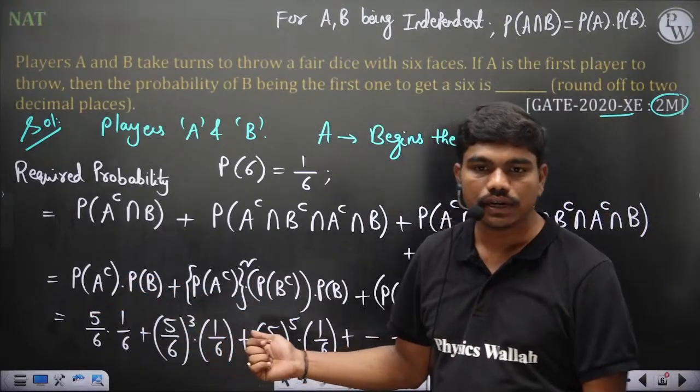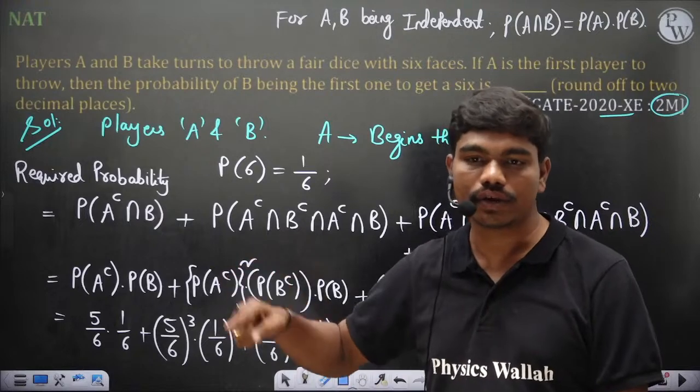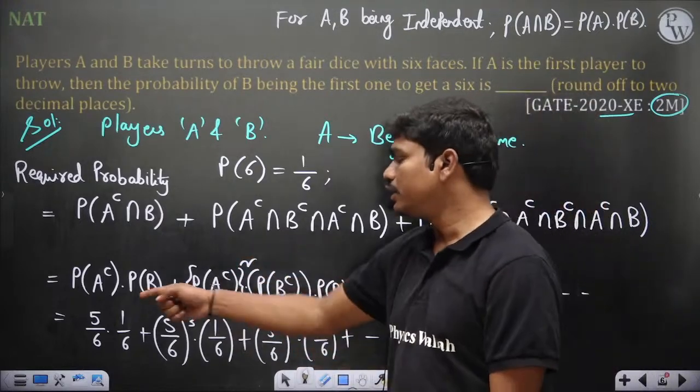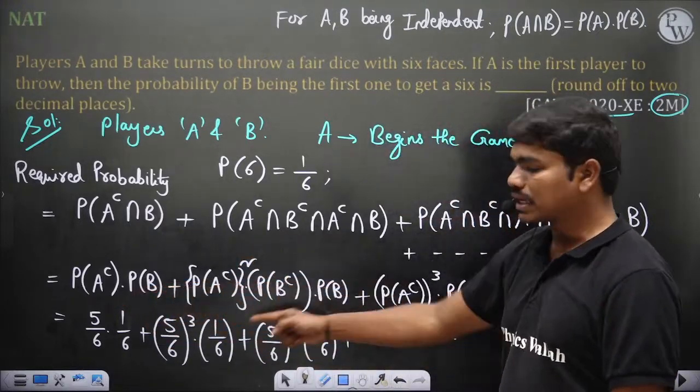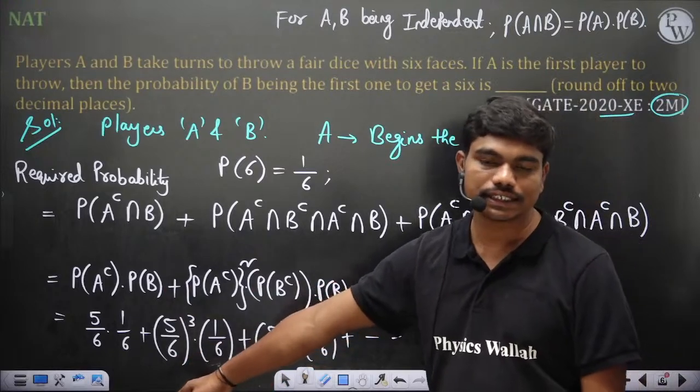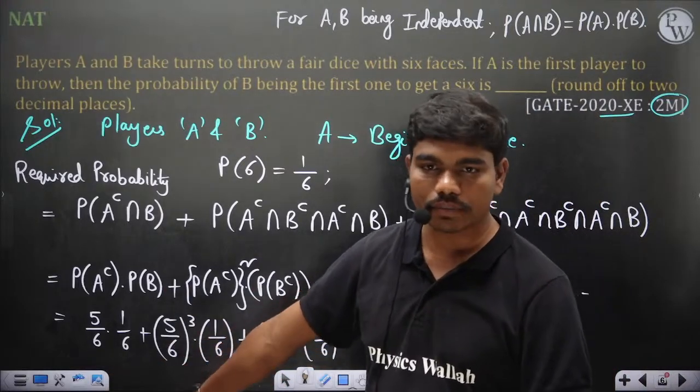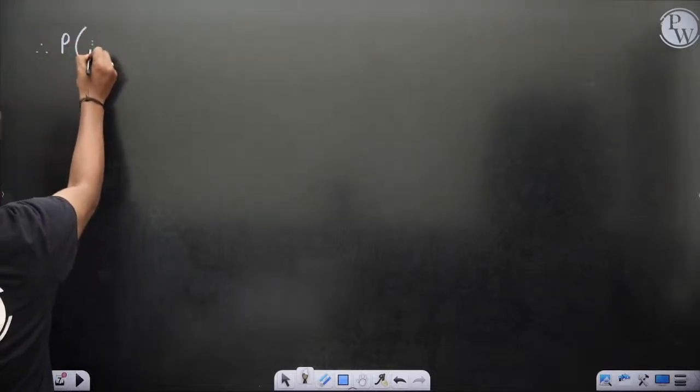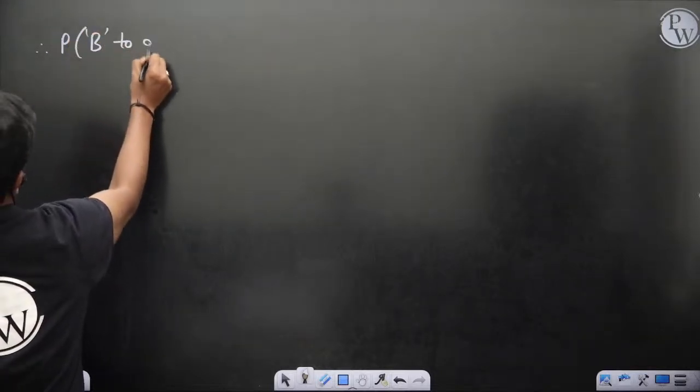Okay, so therefore, intersection means and, okay, and is for intersection. So that's why your multiplication. So all these terms can be replaced with numbers. Probability of not getting a 6 is 5 by 6, and probability of getting a 6 is 1 by 6. Okay, so therefore, probability of B to get first 6